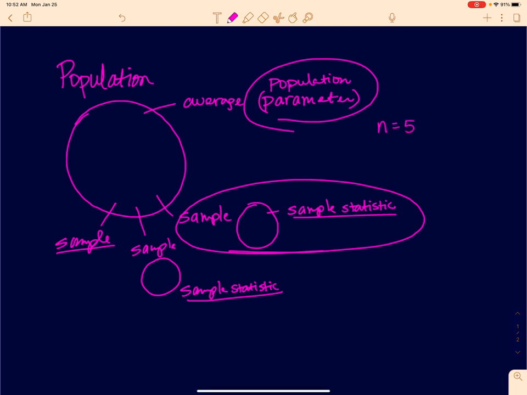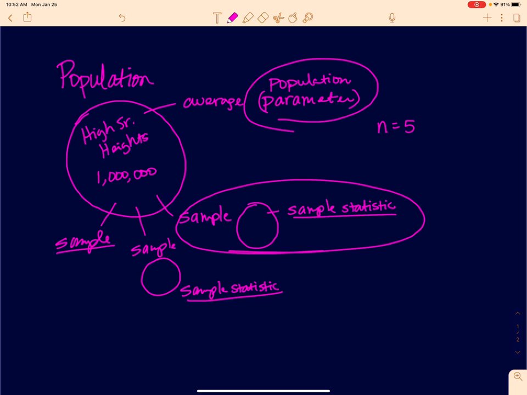Let's go back to that height idea: high school seniors' heights. I have no idea how many high school seniors there are in this nation, but for the sake of argument, pretend it's not very big. Let's just say it's 1 million. I'm sure it's way more than that.